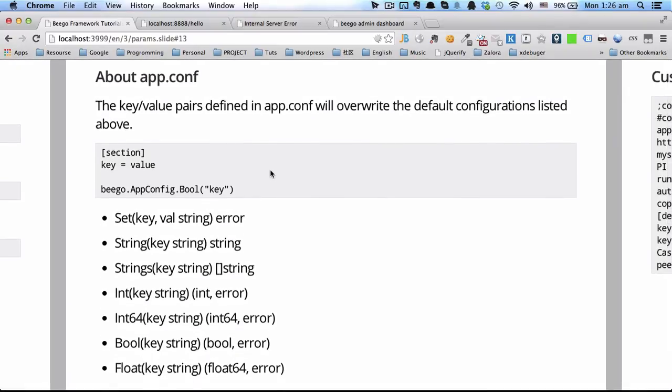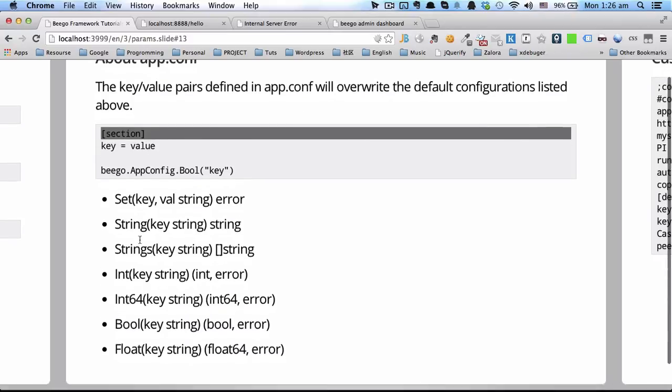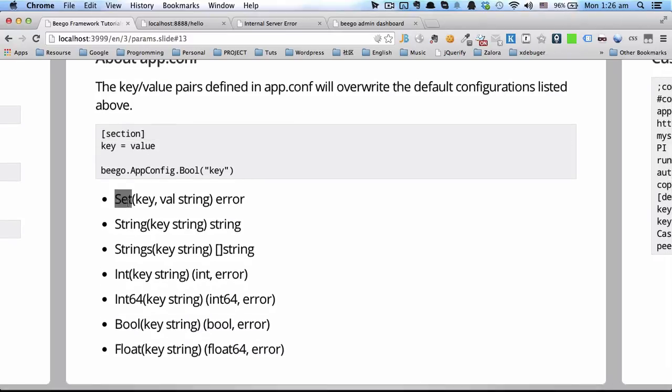Next we will talk about app.conf. The key value pairs defined in app.conf will override the default ones. And in this app configuration, you can use the set function. By the way, this set key value will only set the configuration inside the memory. It will not write to the file. So it's just temporary, in memory.